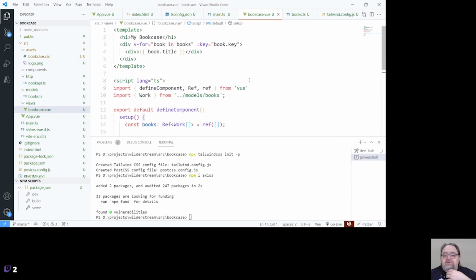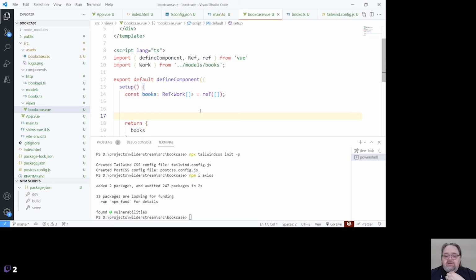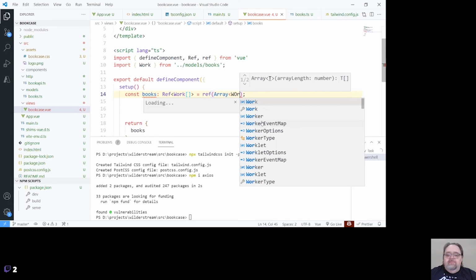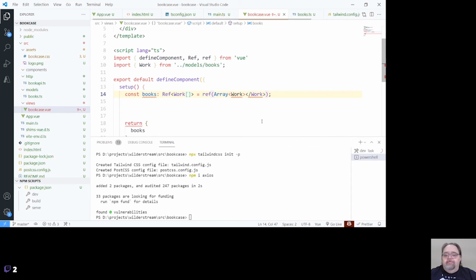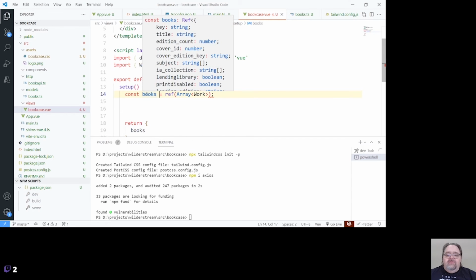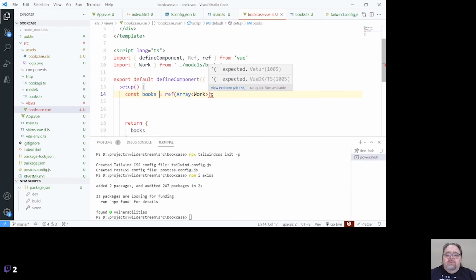And so here TypeScript is doing a lot of heavy lifting for us. We could also have said here array of work. Because it wants to autocomplete those when we're dealing with. And then the inference here would do the heavy lifting for us. Why doesn't it like that?